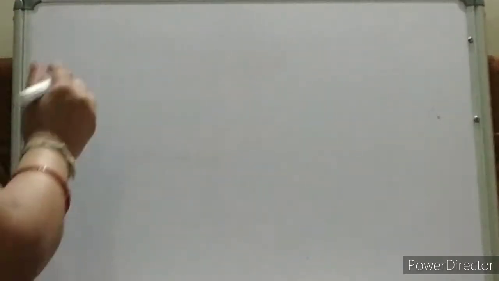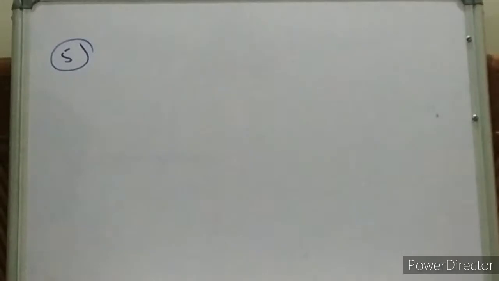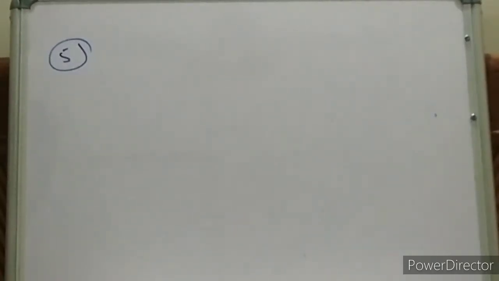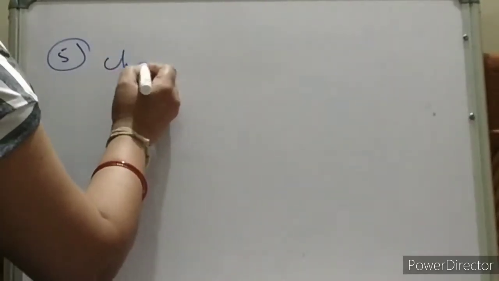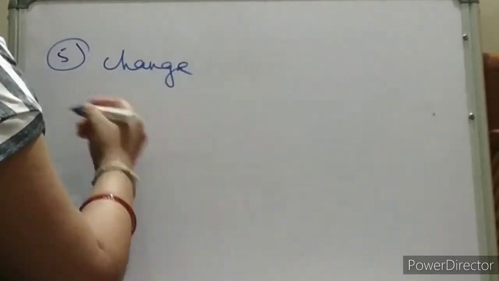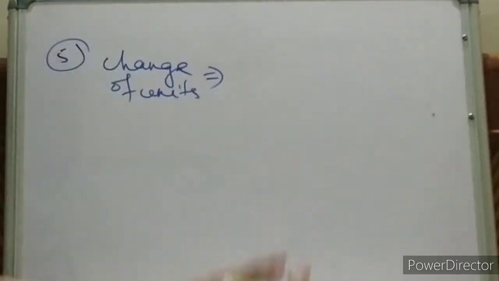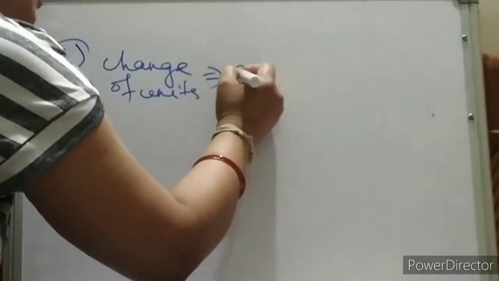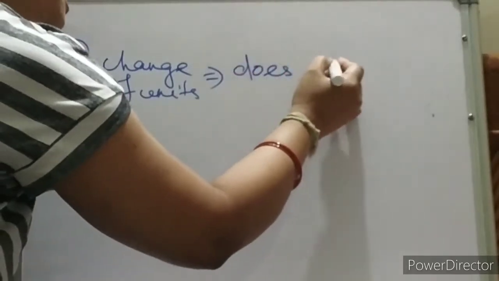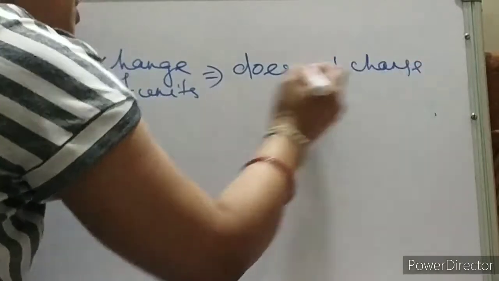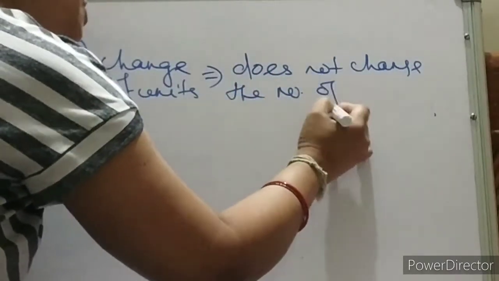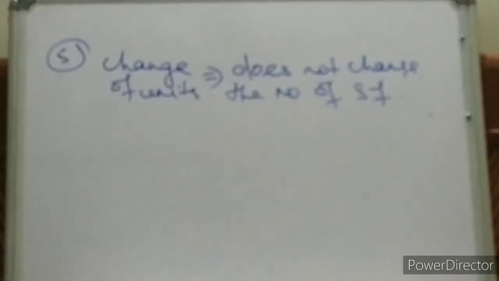Now, fifth rule. What is the fifth rule? Fifth rule is, when you are changing units, it will not change the number of significant digits. Change of units, meter to decimeter, meter to centimeter, kilometer to meter. So change of units does not change the number of significant digits or significant figures. Okay. We'll take an example.